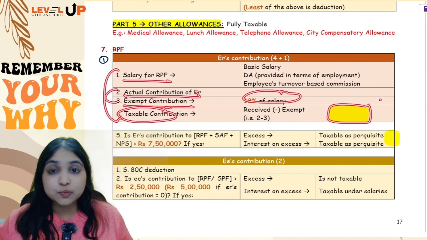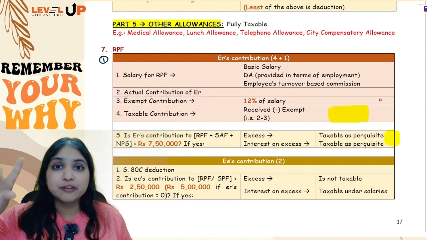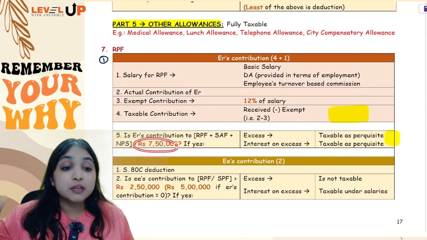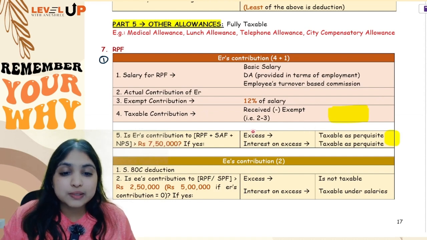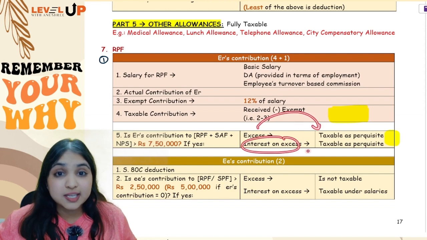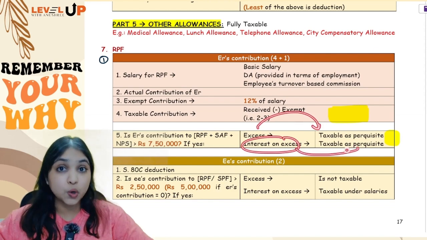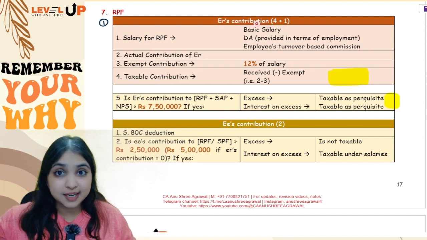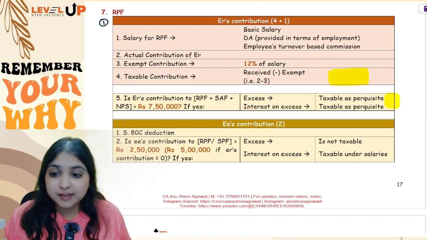Then in addition to this, you will check is the employer's contribution to RPF plus NPS plus superannuation fund put together more than 7,50,000. If it is more than 7,50,000, then you will see how much is the excess. The excess will also be taxed as perquisite, and interest on the excess, even that will be taxed as perquisite. Okay, so this was about employer's contribution. I was telling you in RPF there are three adjustments. Employer's contribution, first adjustment is done.